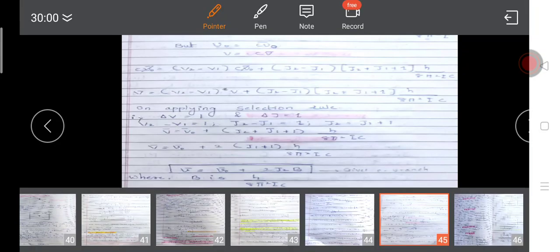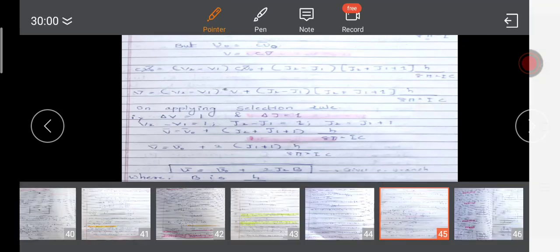Here we have seen this equation. We have to practice it well. Do the practice. If you are not getting this part, you can freely ask me on the Telegram or on the Google Classroom. Please practice all the derivations. They are very much important. These are the simple derivations that you have to prepare.